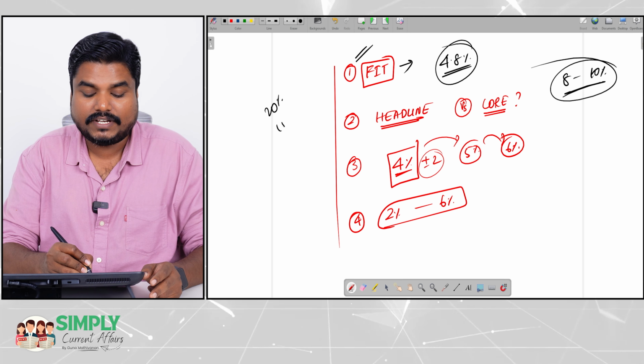So currently we are targeting headline inflation. Should we continue with this headline inflation? We should continue with it. Look at India. The majority of the masses come under the middle class. They come under poor sections.